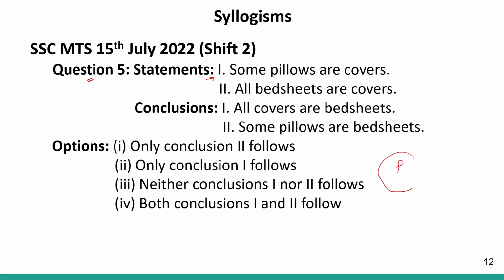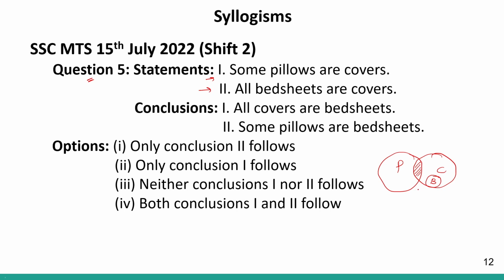So this will be my pillow and this will be my cover. Highlight being this area. Some pillows are covers, correct? Statement number 2 says all bed sheets are covers. That means all bed sheets are a part of covers, correct? So all bed sheets are covers will be represented like this.